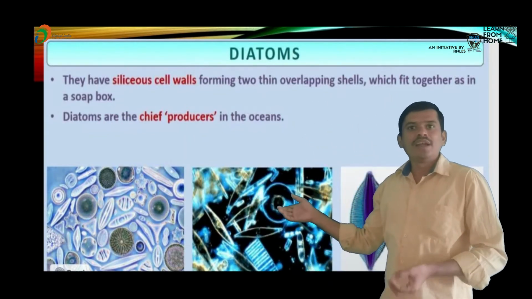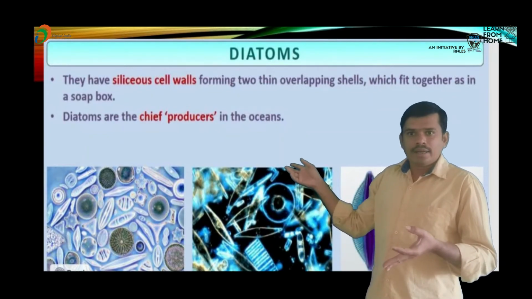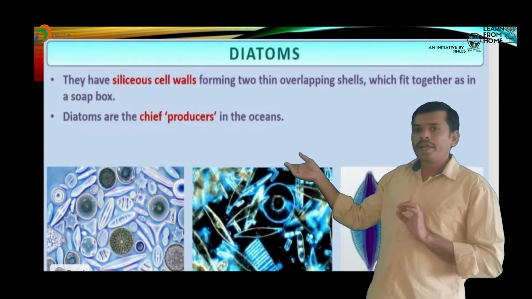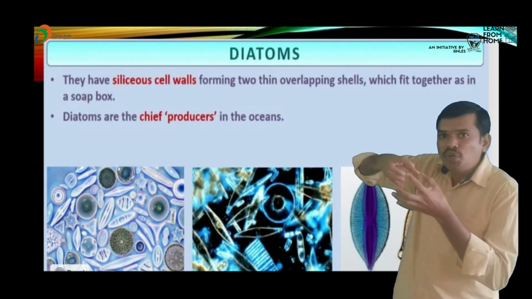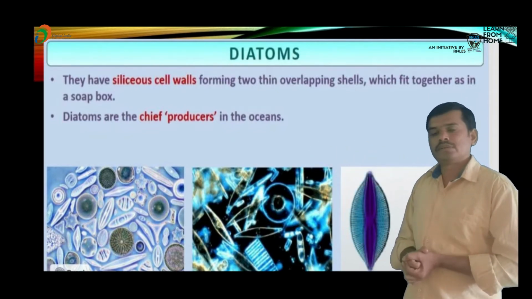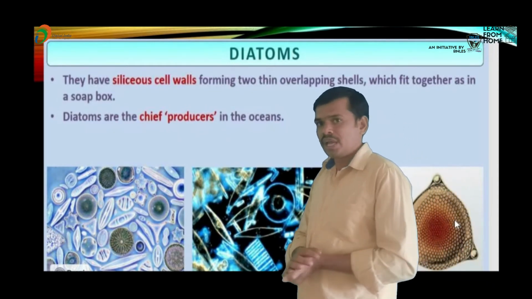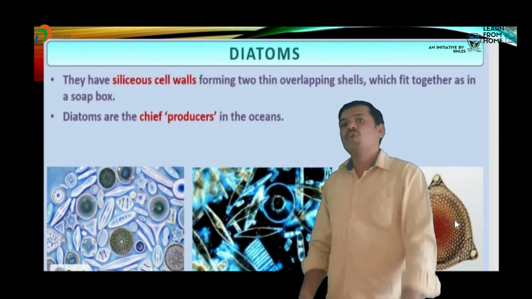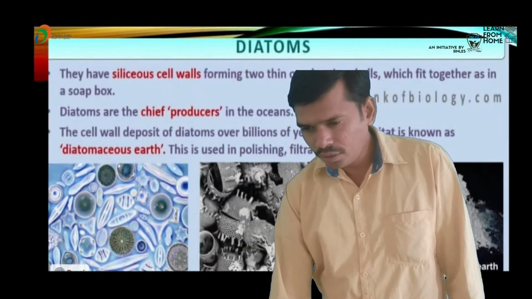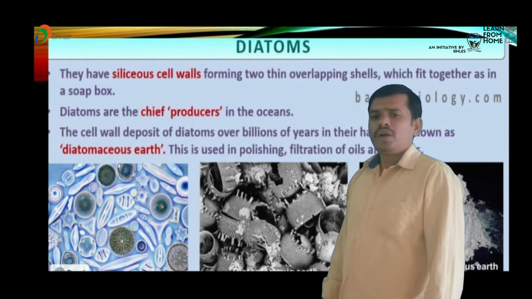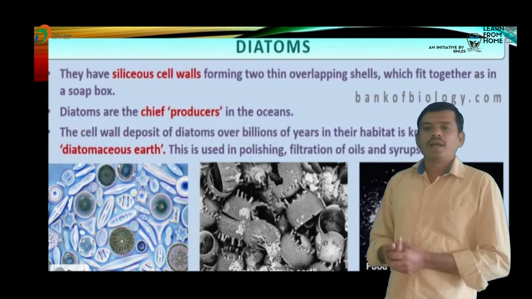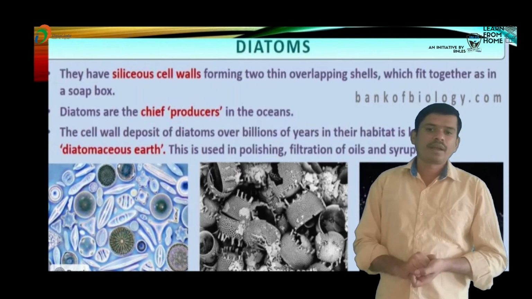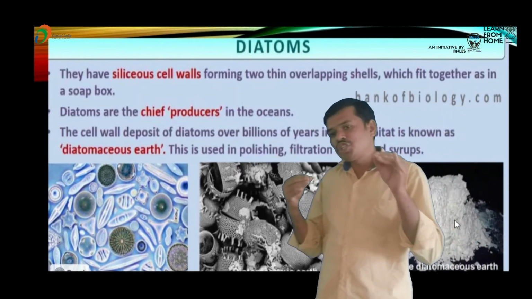Here the beautiful images are there. Both walls are generally made up of silica granules or silica crystals, and both fit together like a soapbox. These diatoms are the chief producers in the oceans. So they have this siliceous cell wall, two thin overlapping cells fit together like a soapbox, and they are chief producers in the oceans.